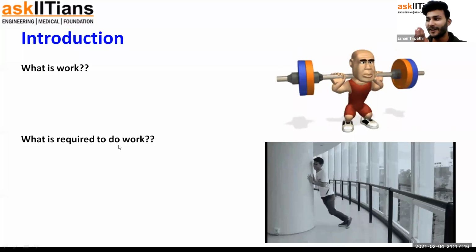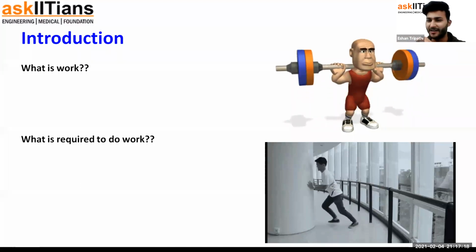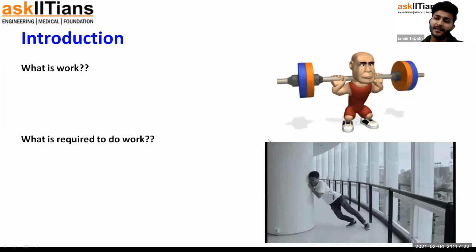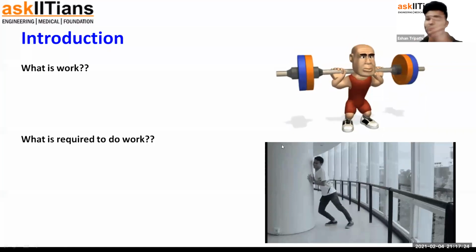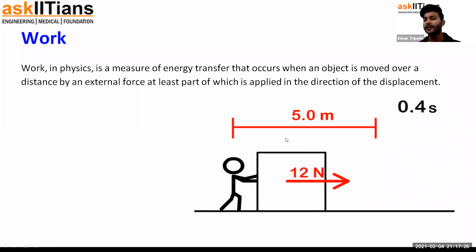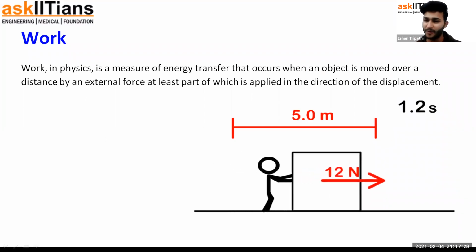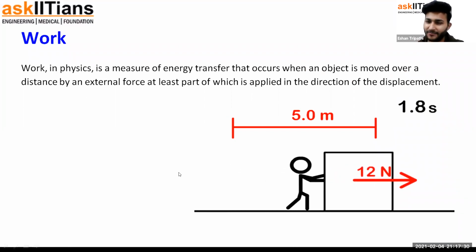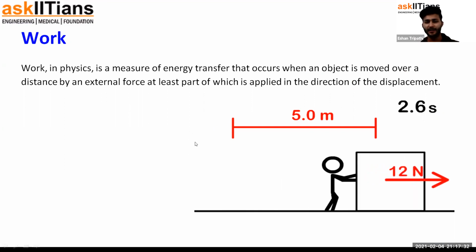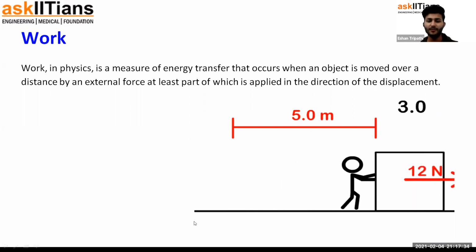What do you think is the main thing that must be required to do the work that I'm saying this man is doing? And that is force. Unless somebody applies force, no work will be done. Right. So let us see how exactly work is defined in physics.